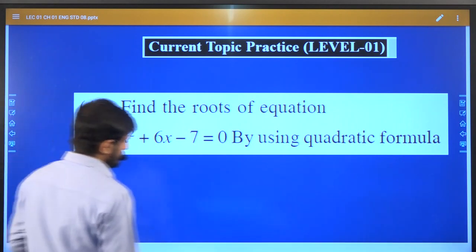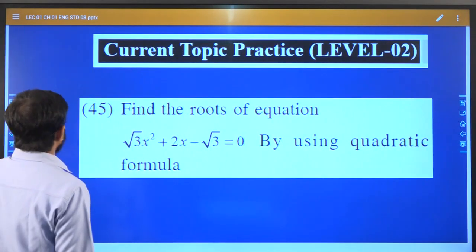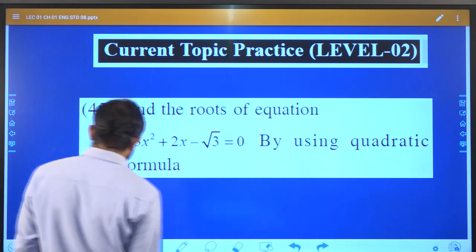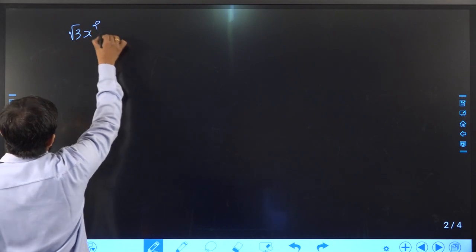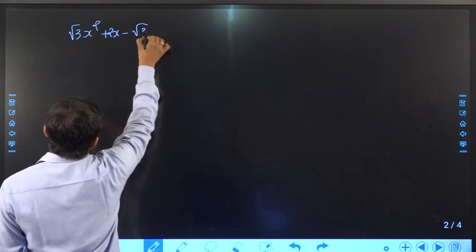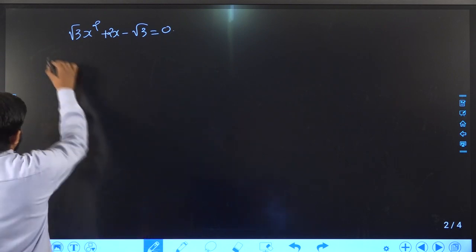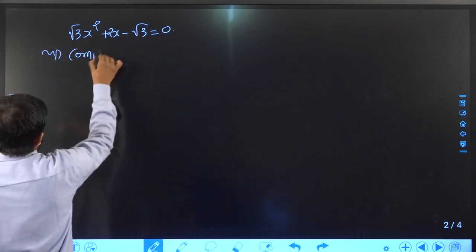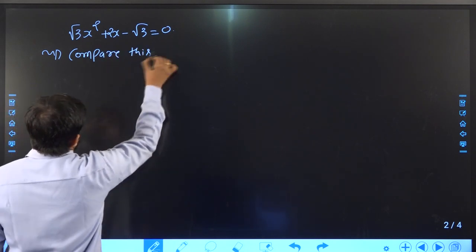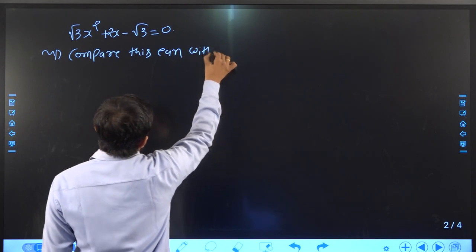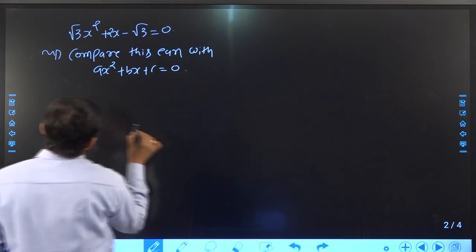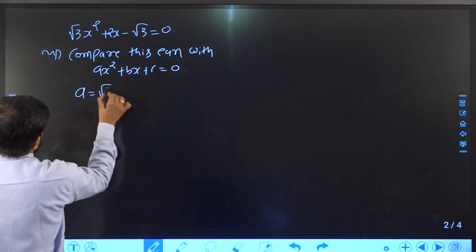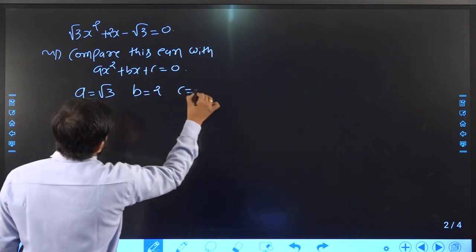Now for practice, I will give you another equation. The equation is like this: root 3 x square plus 2x minus root 3 equal to 0. Compare this equation with ax square plus bx plus c is equal to 0. After comparing, a will be root 3, b will be 2, c will be minus root 3.